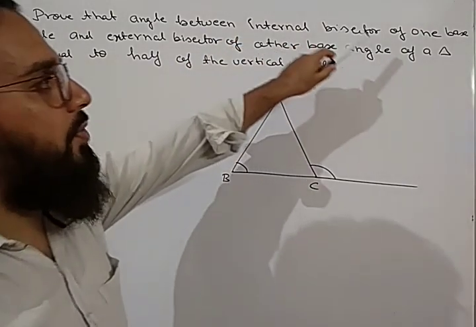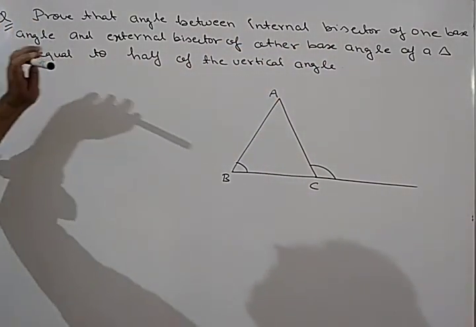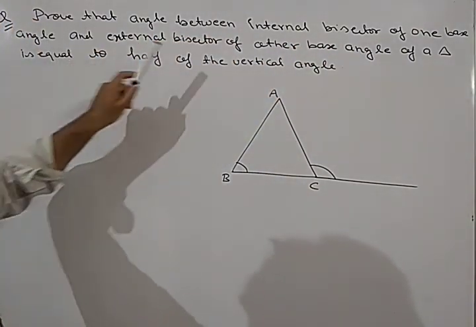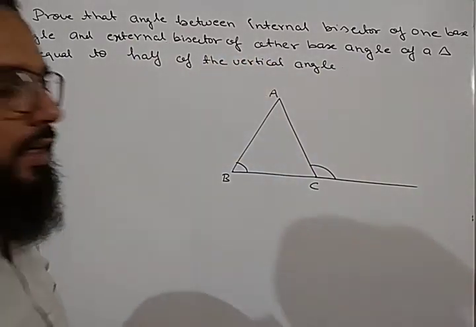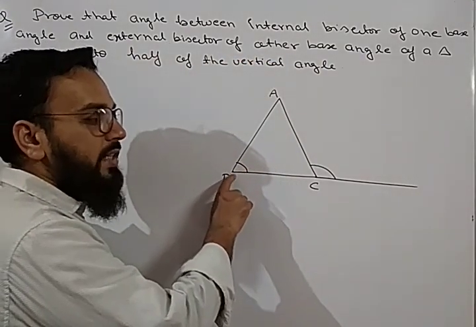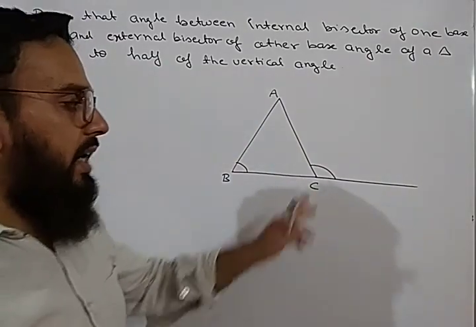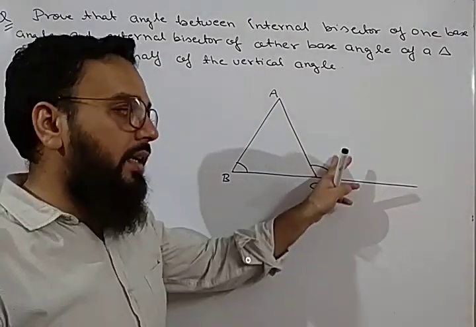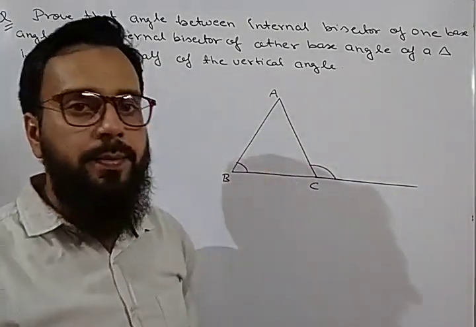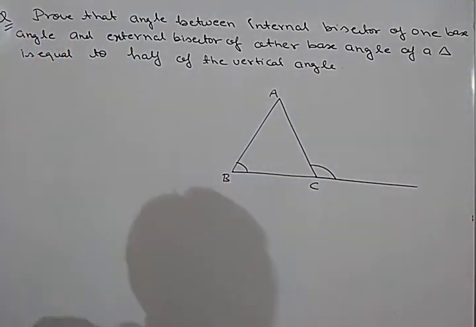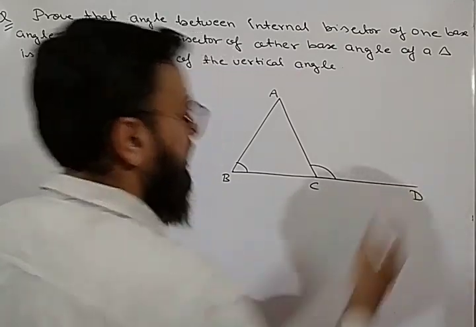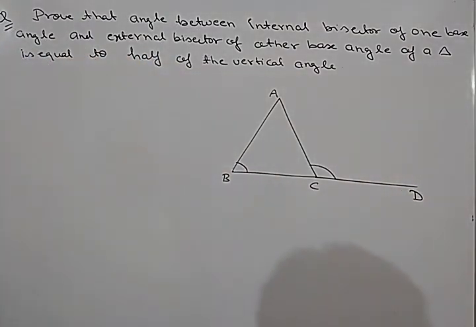Internal bisector of one of the base angle and external bisector of other base angle. So this is first base angle whose internal bisector we have to take, and this is exterior angle, and its angle bisector we will take. Okay, so this is our figure, triangle ABC. We have produced the side BC. Suppose this is point D. Now what we have to prove?